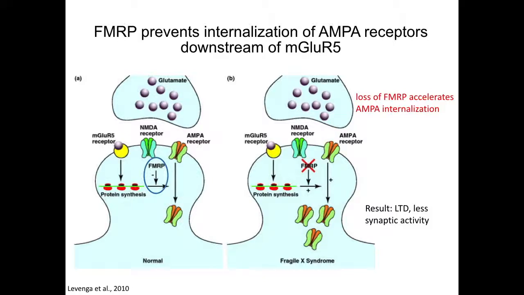Here is another schematic that illustrates the glutamatergic hypothesis of Fragile X syndrome. On the left panel, FMRP normally acts as a transcriptional repressor to repress protein synthesis and keep AMPA internalization in check. When FMRP is missing, protein synthesis is uncontrolled, and this accelerates the internalization of AMPA receptors, leading to long-term depression of the synapse and less synaptic activity.